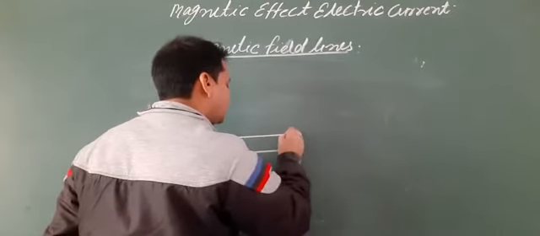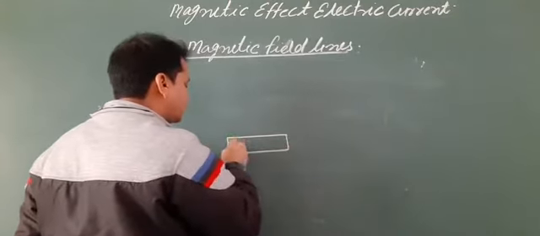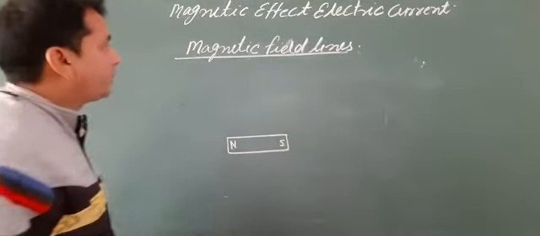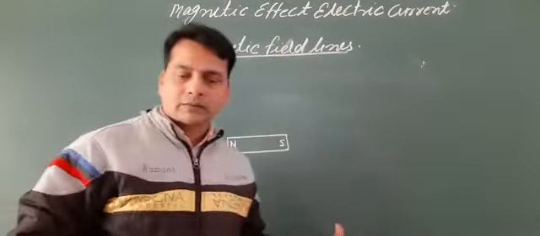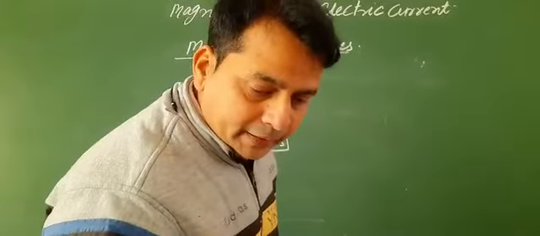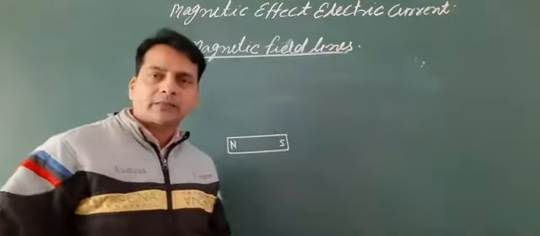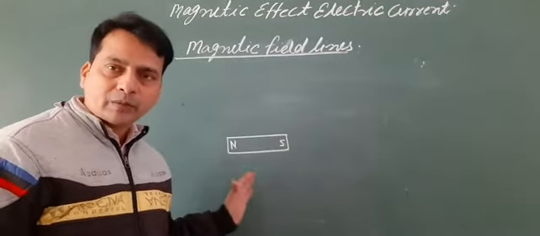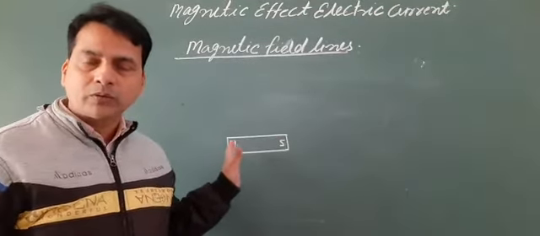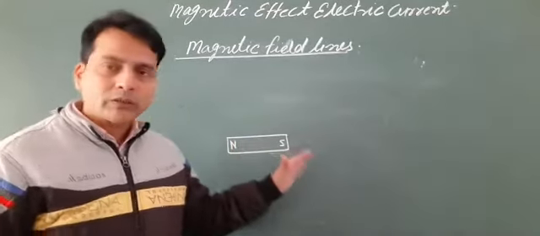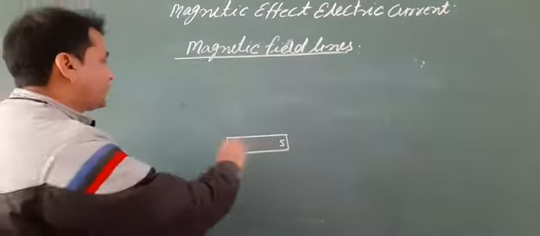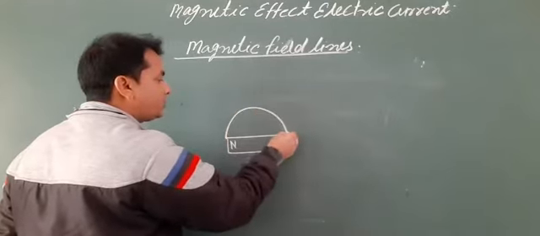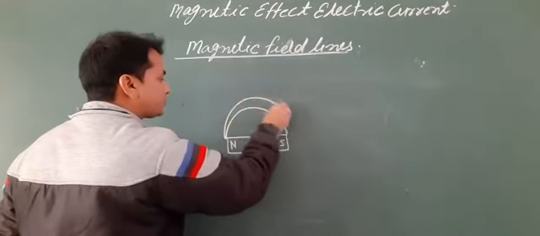As you know, there are two poles, north pole and south pole. Magnetic field lines are imaginary lines which start from the north pole and end at the south pole.